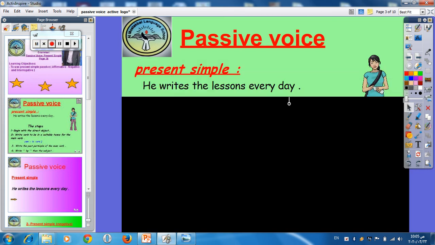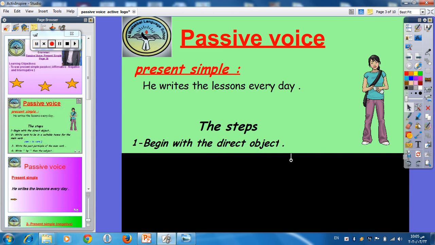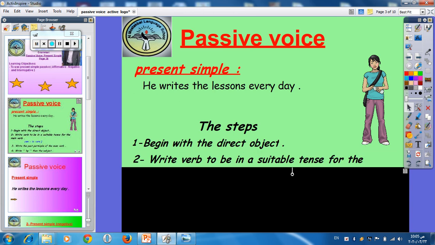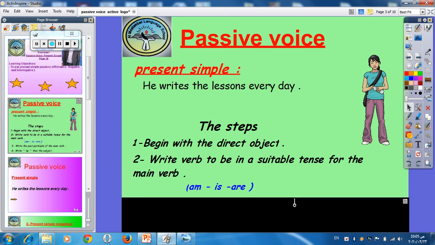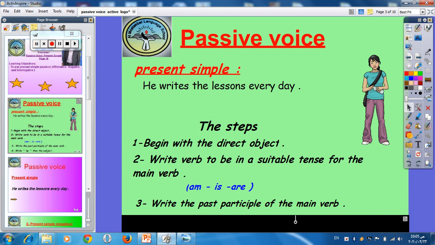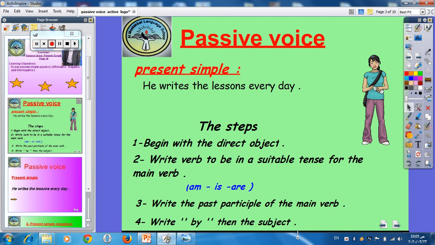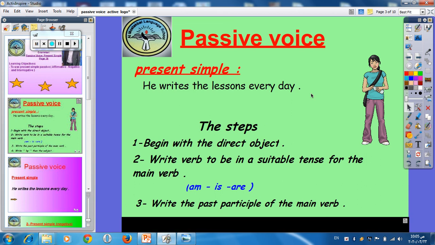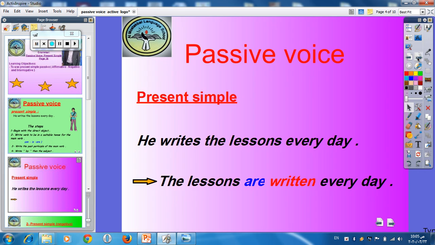We started with the sentence and the steps. He writes the lessons every day. I told you the steps. Begin with the direct object, like the lessons. Write verb to be in a suitable tense for the main verb, am, is, are. Then write the past participle of the main verb. After that, write by plus the subject. So the answer would be: the lessons are written every day.